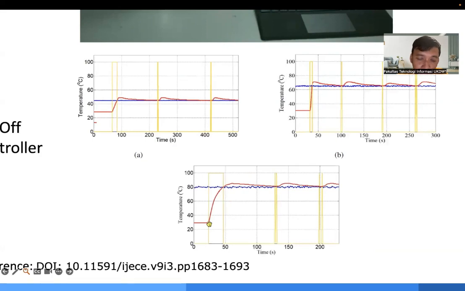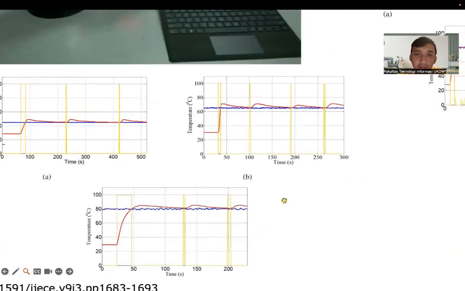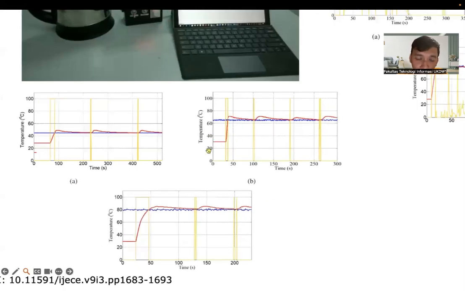After meeting the set point, the heater turns off and the temperature decreases. After meeting 80 degrees again, the heater turns on again and off again. So for the on-off system, we have an overshoot and a ripple here.